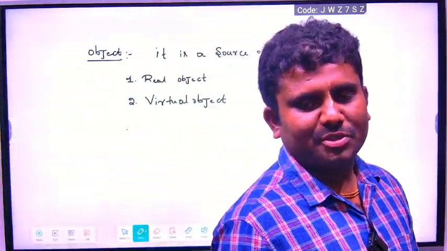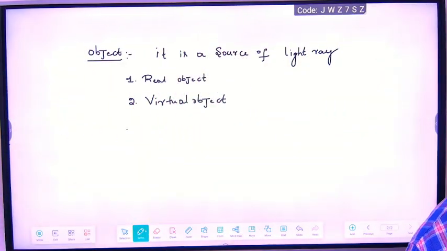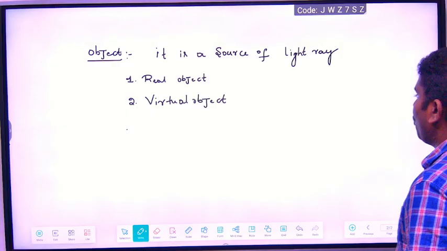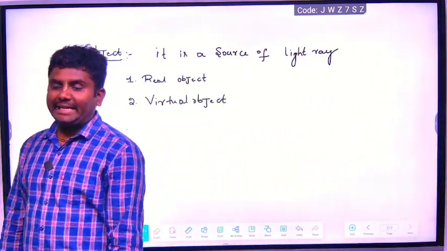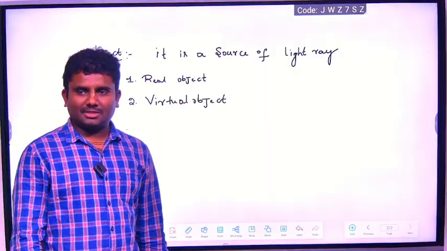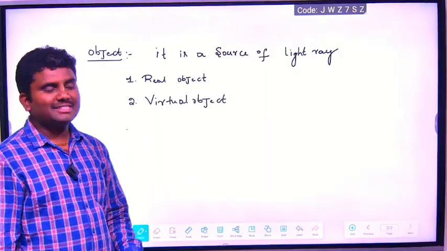Can you say what a real object is? If you don't talk, what is the use of doing class? You should answer me fast. An object is said to be a real object when the light rays are emerging from one point, a source. Then that object is a real object.